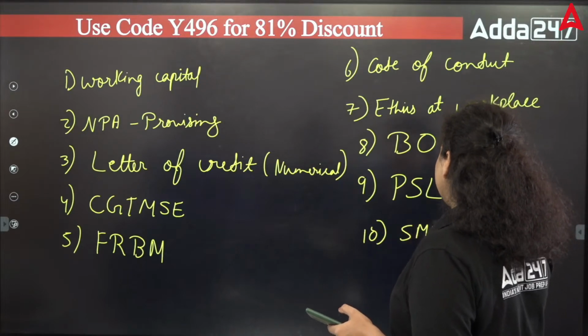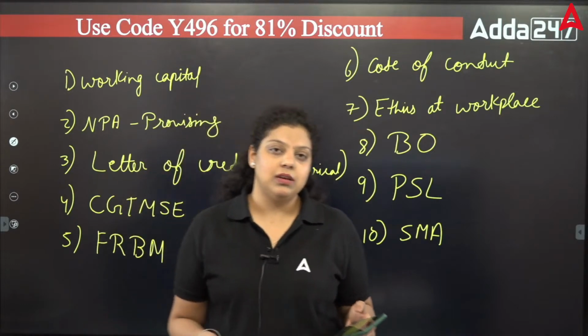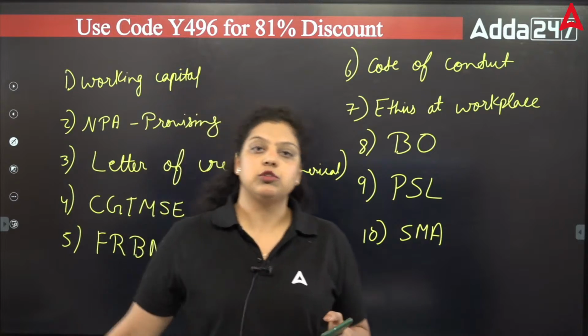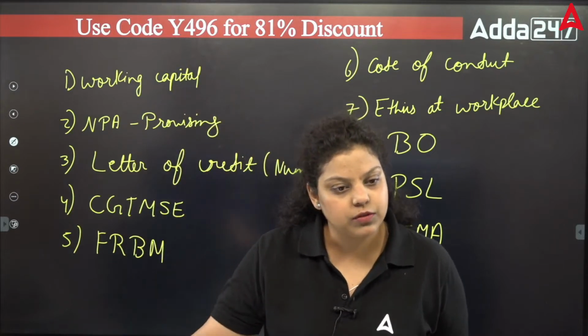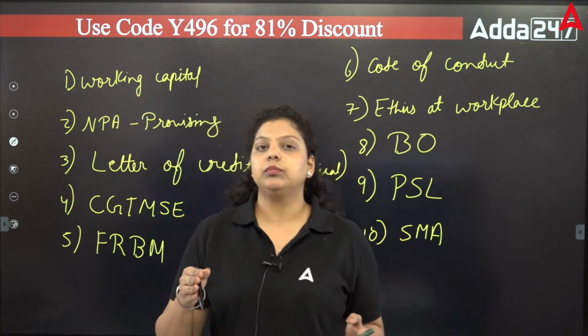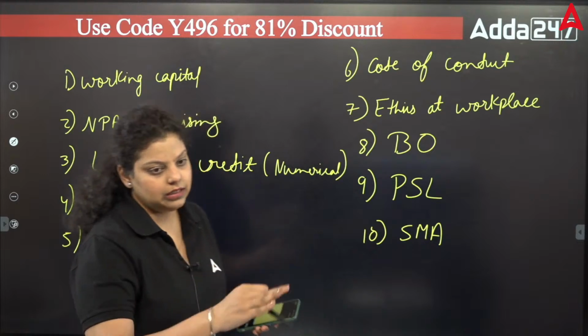Now the next question was from the SMA, special mention account. As we know, special mention accounts are those accounts which help us to identify bad debts early. So early identification of bad debts can be done with the help of special mention accounts. There are three types of special mention accounts, that is, SMA 0, SMA 1 and SMA 2. Three are the types of the SMAs.